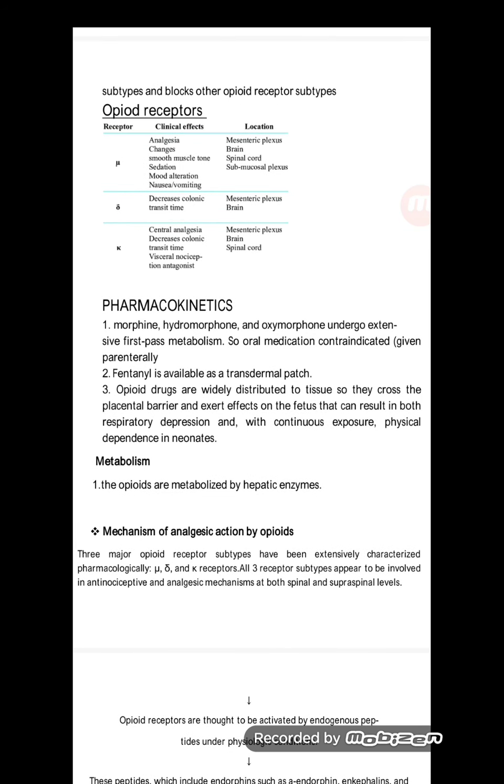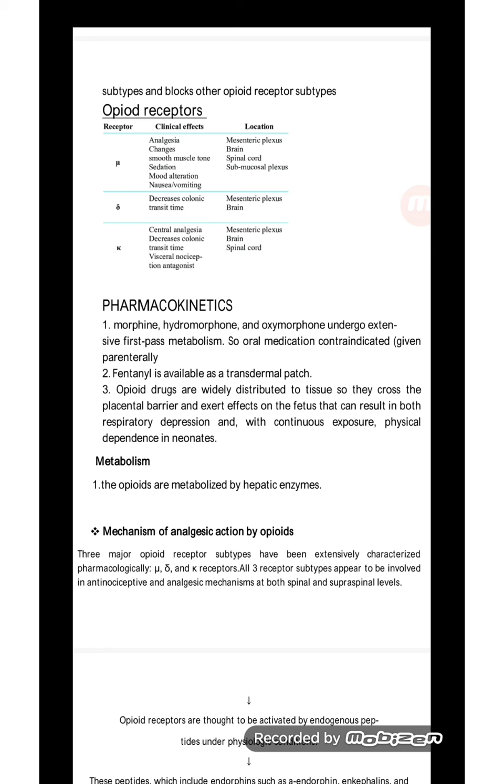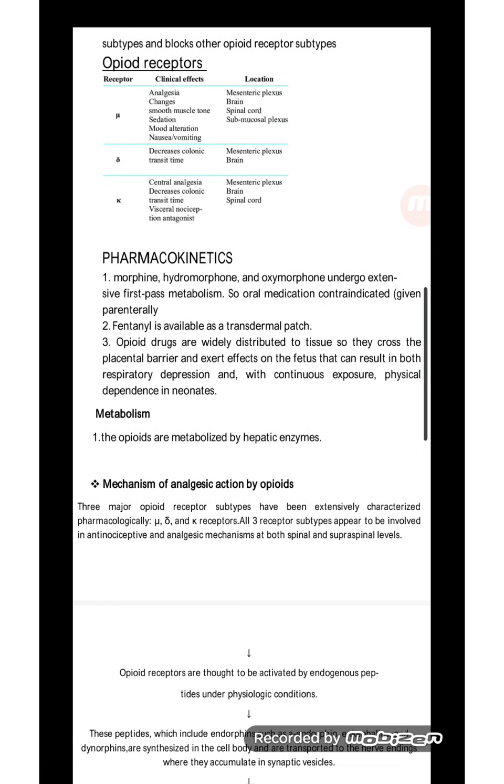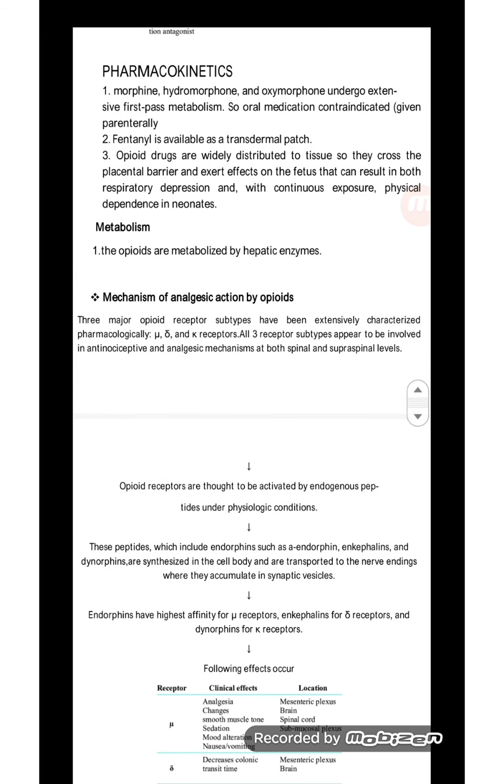Metabolism. The opioids are metabolized by the hepatic enzymes. Mechanism of analgesic action by the opioids. Three major opioid receptor subtypes have been extensively characterized. As I have already said, there are three receptors: mu, delta, and kappa, which are present at the spinal and the supraspinal level. Whenever the opioid drug is given, it acts on the opioid receptors, which get activated; endogenous peptides are produced under physiologic conditions.